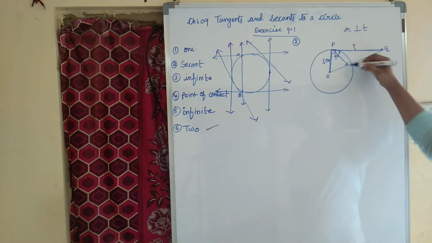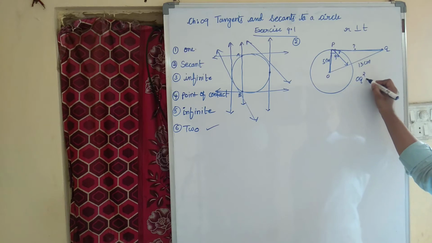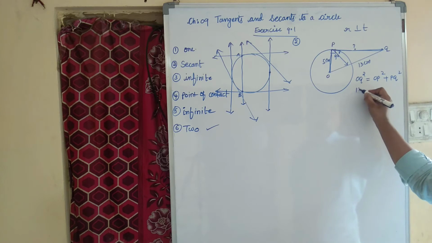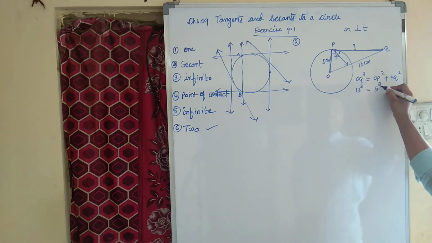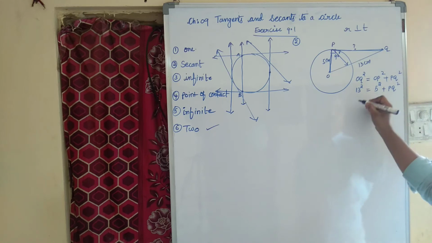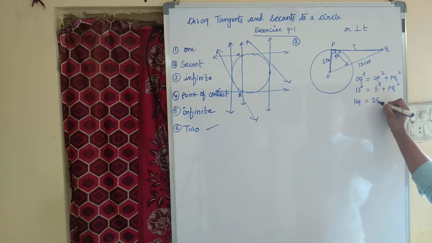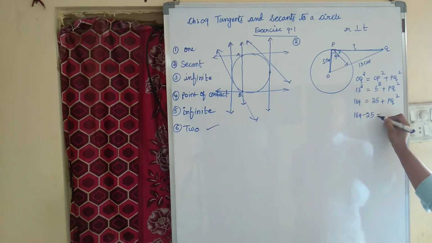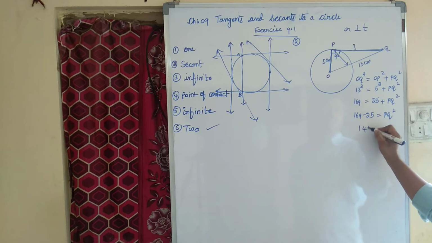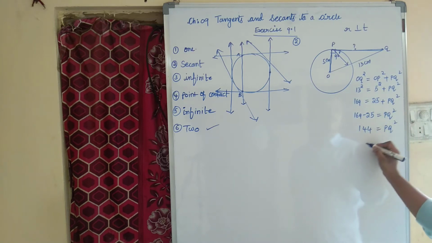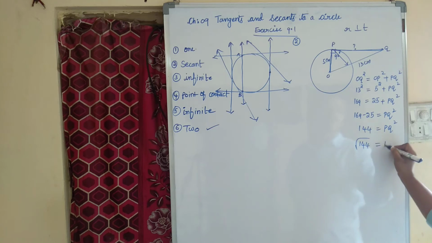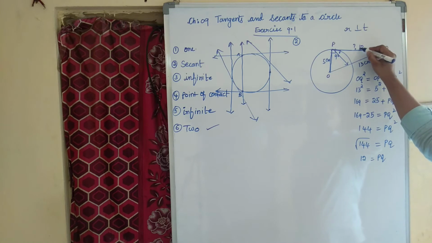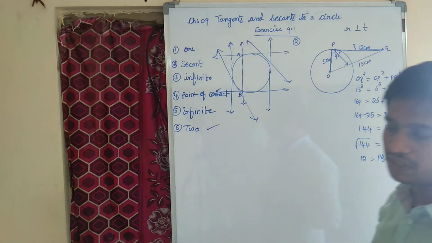The side opposite to the right angle is OQ. So OQ square equals OP square plus PQ square. OQ is given as 13, so 13 square is 169, OP is the radius, 5 square is 25, plus PQ square. Transposing 25, 169 minus 25 equals PQ square, which is 144. Taking the square root, square root of 144 is 12. So what is the length of PQ, children? The length of PQ is 12 centimeters.